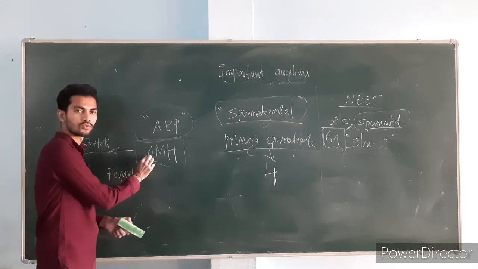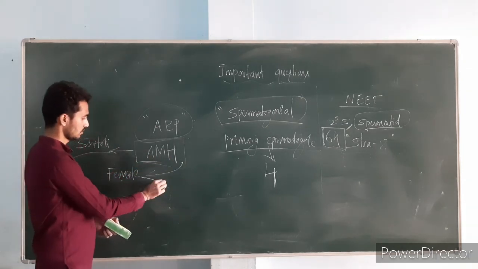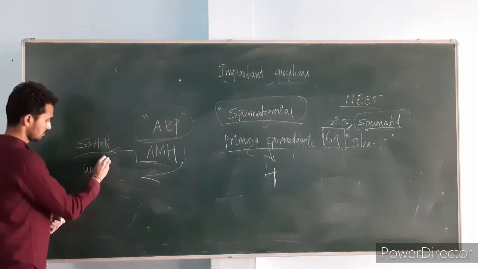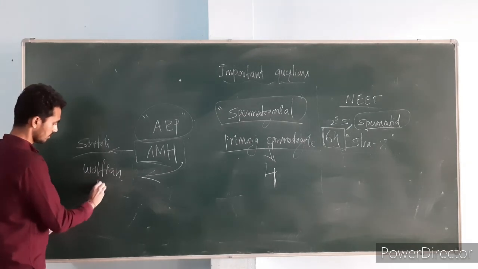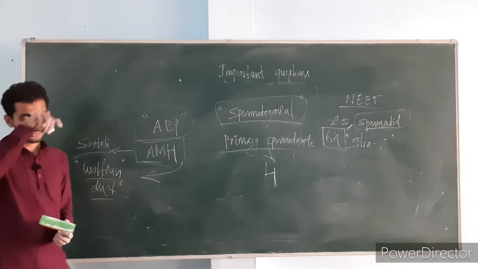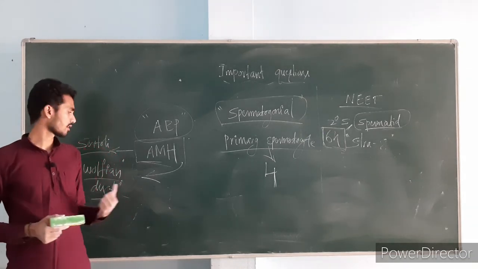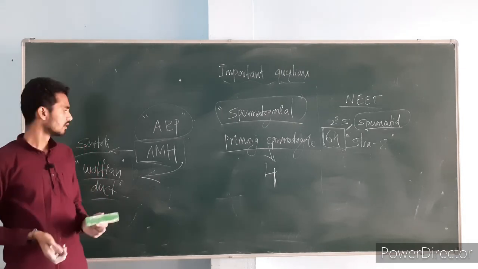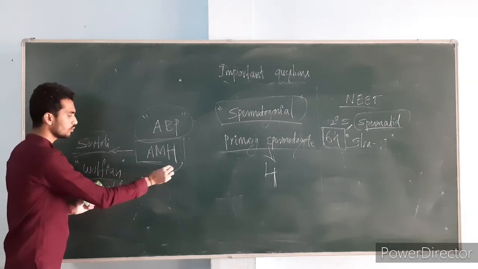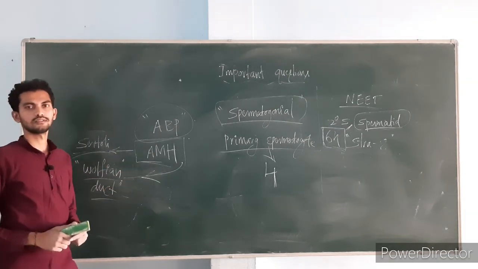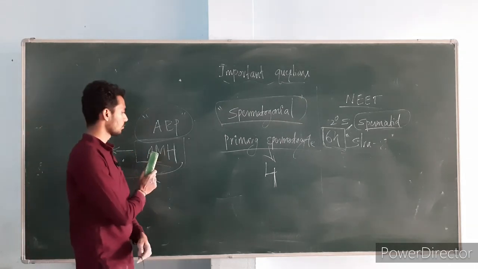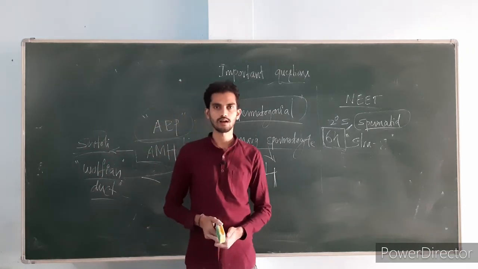So this hormone suppresses the Mullerian duct. This duct in the females will give rise to the female reproductive organs or the female reproductive system. Okay, during the embryonic development, Sertoli cells secrete the anti-Mullerian hormone to suppress this duct in the males. Okay, this is the function of the anti-Mullerian hormone. What is the full form of the AMH? Anti-Mullerian hormone.